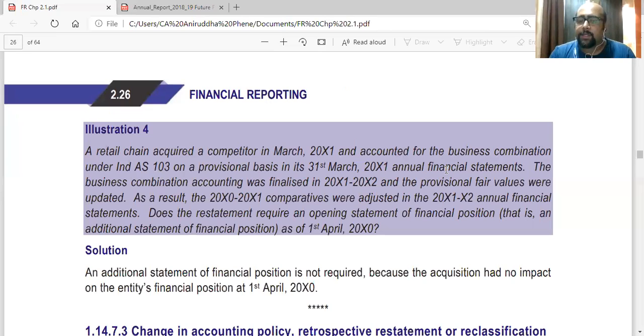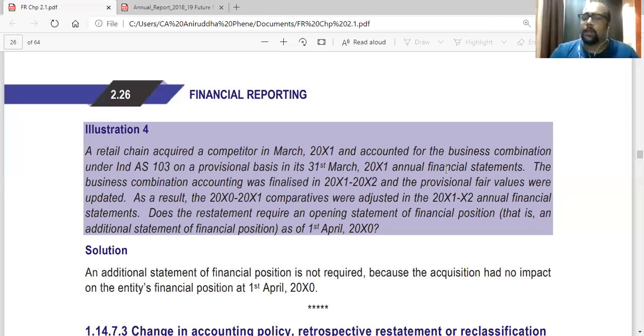Now the question is, they have done the restatement and all. So we are in the next year. They have presented the current year and the 2000-2001 figures, and the 2000-2001 figures they have readjusted.